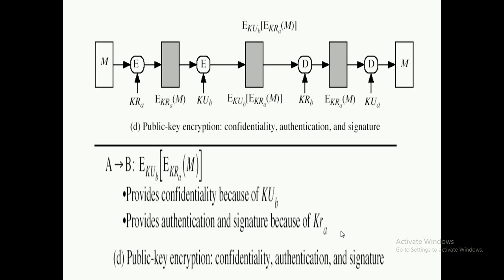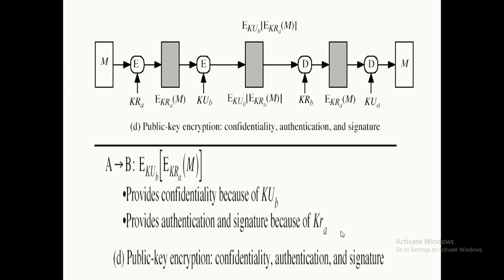By applying the decryption algorithm using the private key of the receiver, B, we eliminate the last encryption, that is the one done using the public key of B. Now we have EKRA of M, which will be decrypted by using the public key of A in order to check whether the message is authenticated or not.